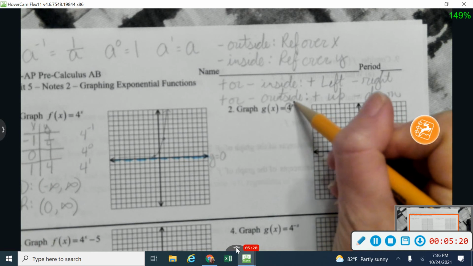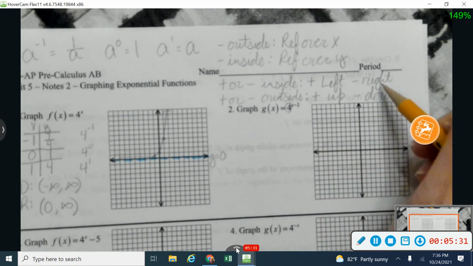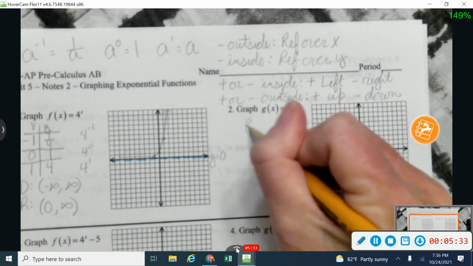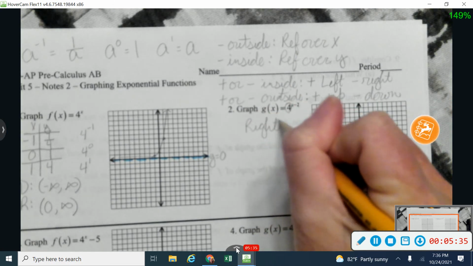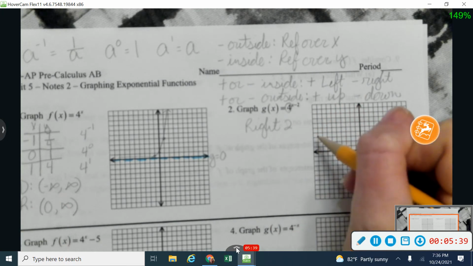And now in this case, this is a good example of where I'm subtracting on the inside of my function, or in the exponent. And so on the inside, when I have a minus sign right there, that means I'm going to move to the right. So I'm going to take this same parent function graph that I have right here, and I'm going to move every point to the right 2.